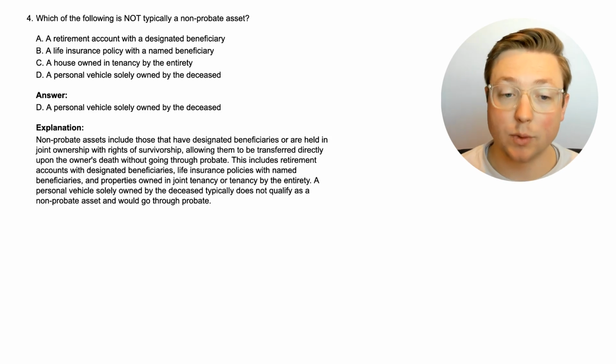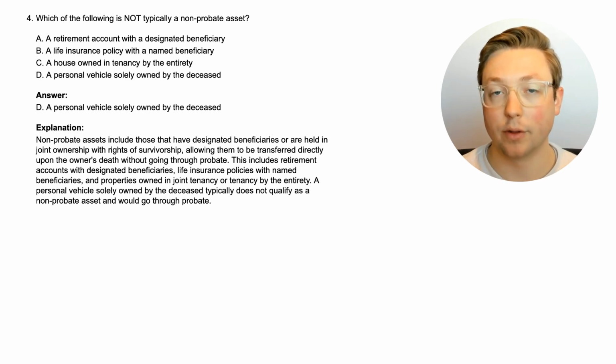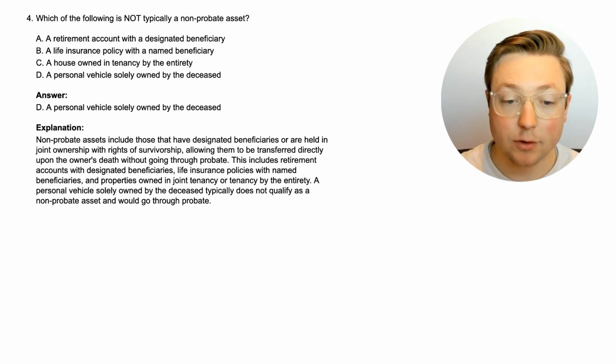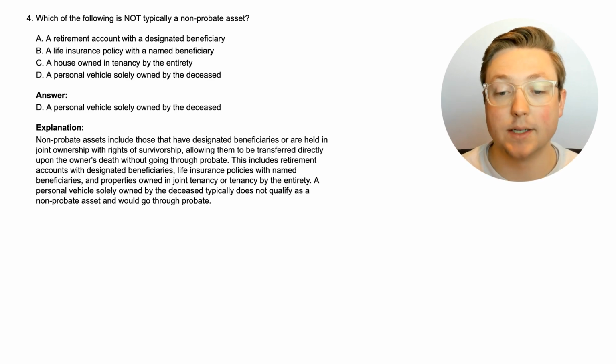Okay, yes, the answer was D, a personal vehicle solely owned by the deceased. So let's read about this a bit more. Non-probate assets include those that have designated beneficiaries or are held in joint ownership with rights of survivorship, allowing them to be transferred directly upon the owner's death without going through probate. This includes retirement accounts with designated beneficiaries, life insurance policies with named beneficiaries, and properties owned in joint tenancy or tenancy by the entirety. A personal vehicle solely owned by the deceased typically does not qualify as a non-probate asset and would go through probate.